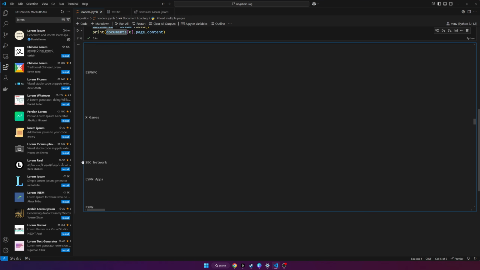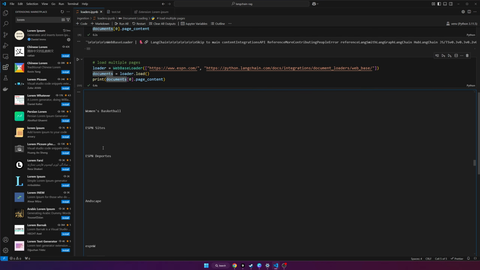So there are different document loaders that are more detailed. It can extract more information from the page. The point of this episode, though, is just to show you that you can do this. There are different document loaders.